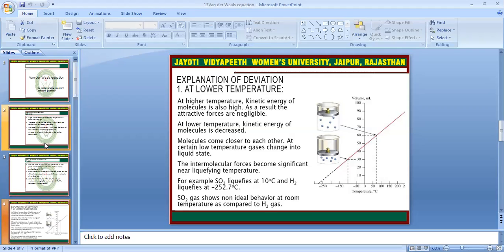For example, SO2 liquefies at 10 degrees Celsius and H2 liquefies at minus 252.7 degrees Celsius. SO2 gas shows non-ideal behavior at room temperature as compared to H2 gas.